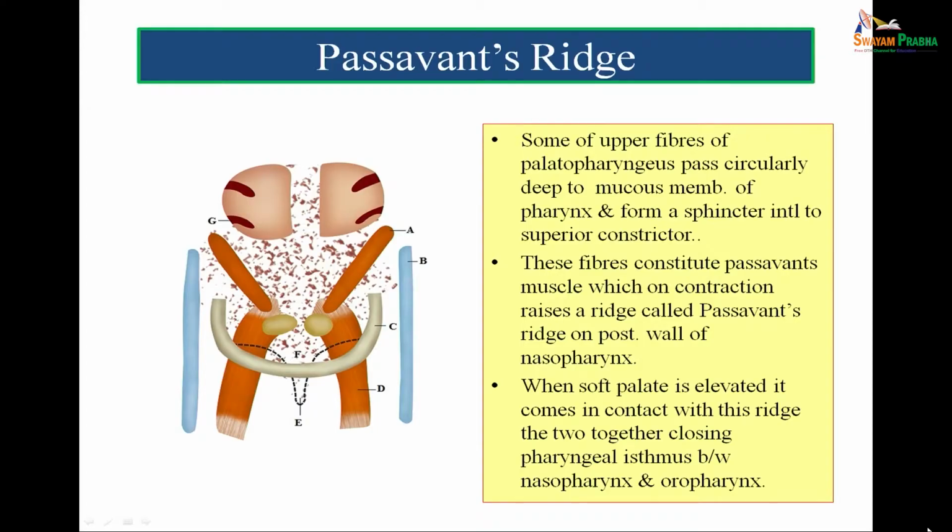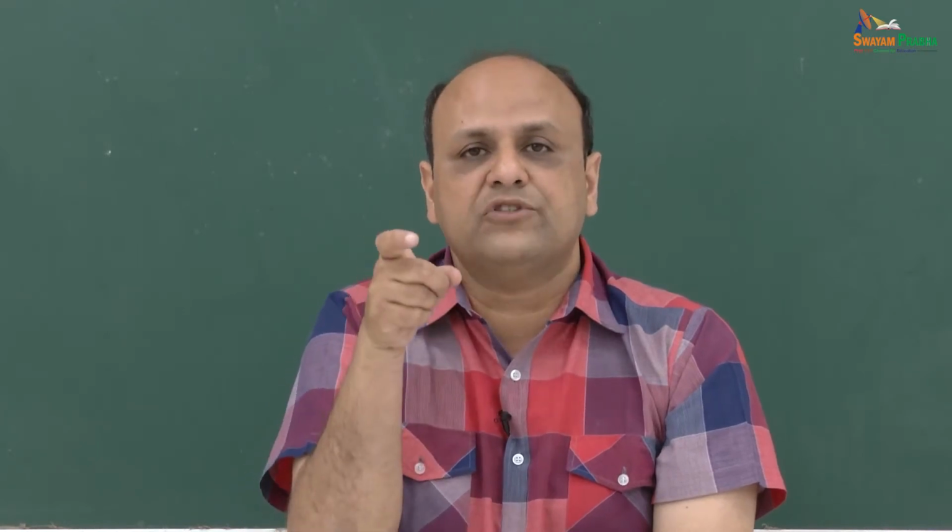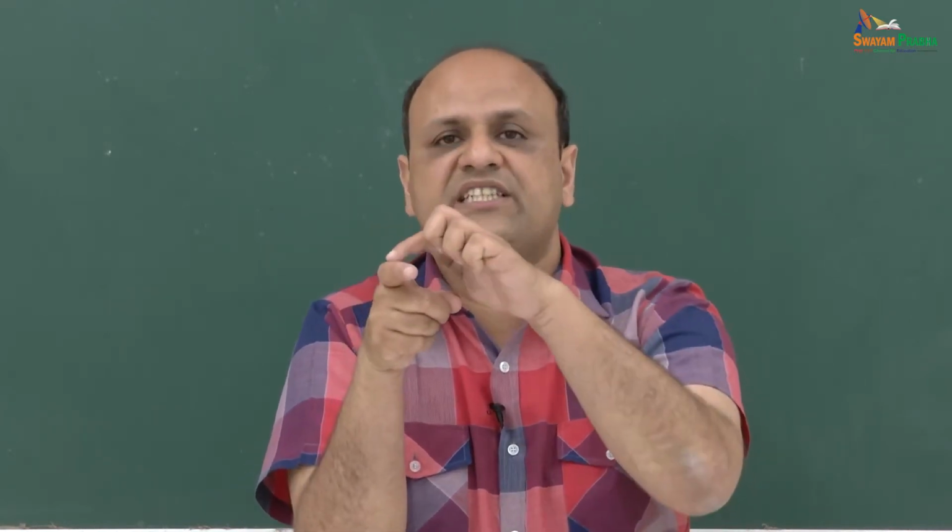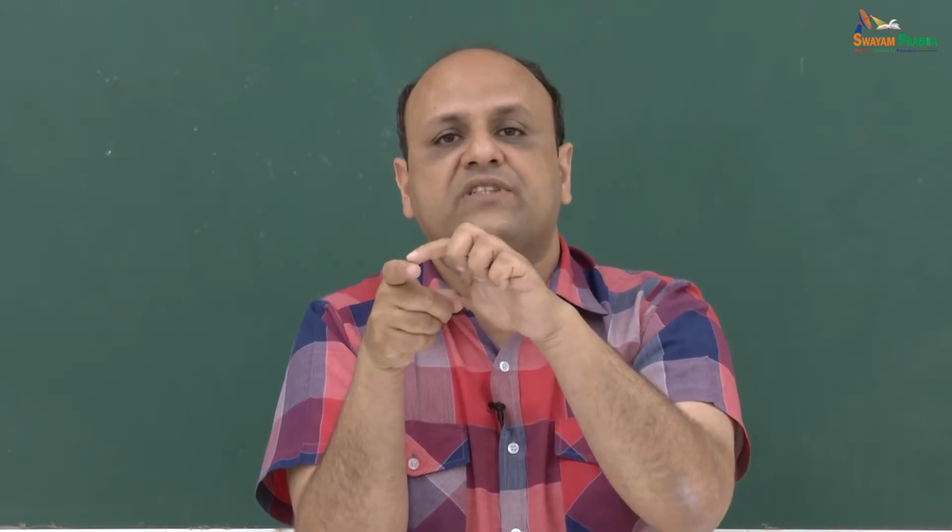In some mammals, the epiglottis, which is a part of the larynx, lies at a higher level. So, in human beings, what has happened is that the larynx has descended down with time. So, due to the descent of the larynx, some part of the laryngeal musculature, that is some part of the palatopharyngeus, is left behind in the nasopharynx. That part is marked by C in the figure, and it forms a sphincter in the posterior wall of nasopharynx. So, this C-shaped sphincter formed in the posterior wall of nasopharynx is the passavant's ridge.